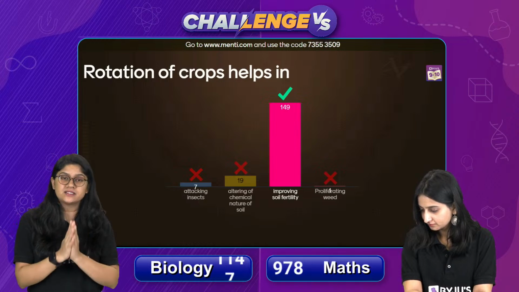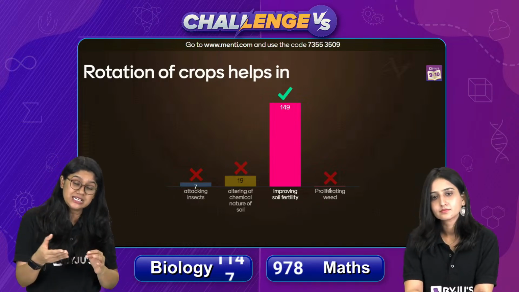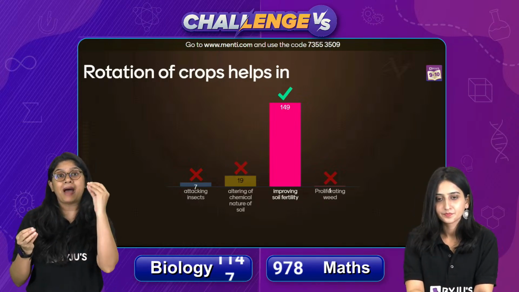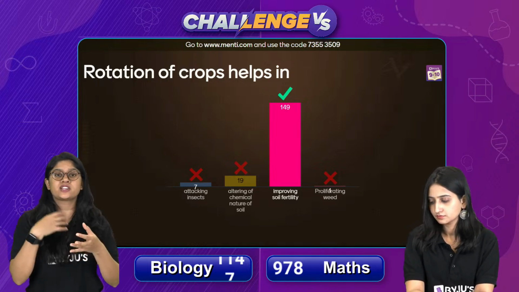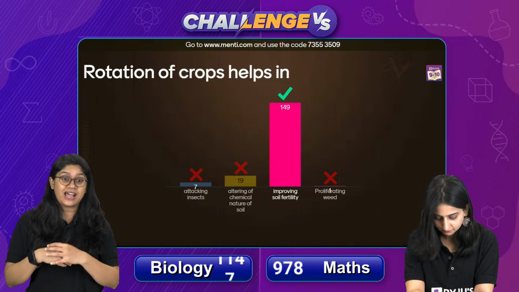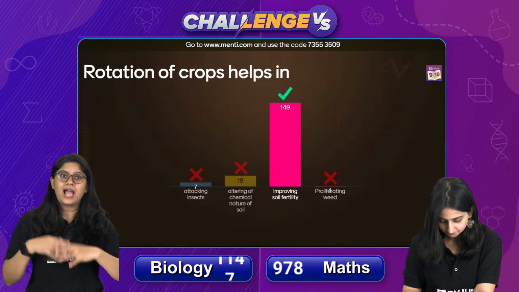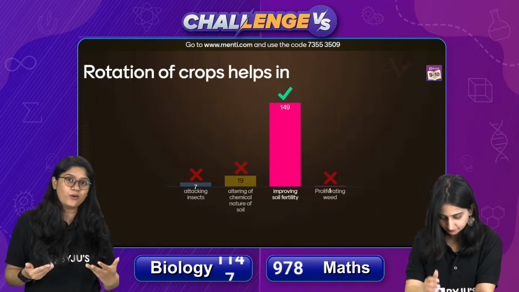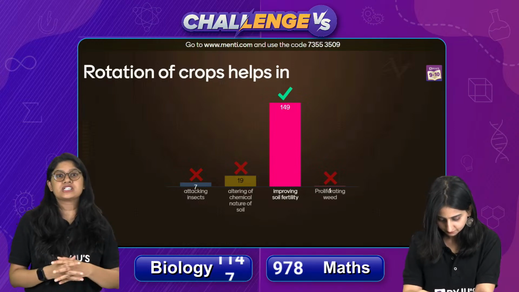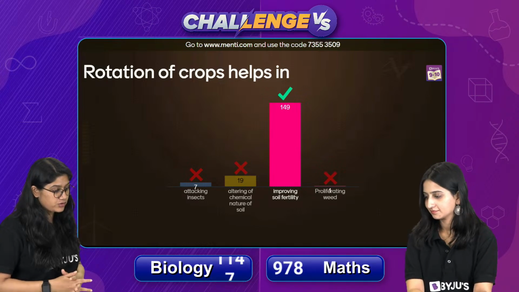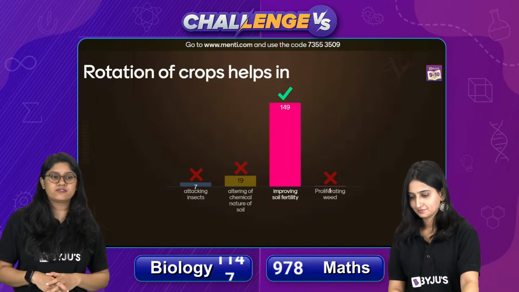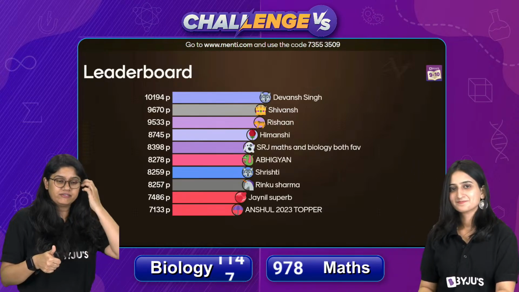So in one season, they will have a heavy crop like wheat, and in the next season, to add back the nitrogen into the soil, they will grow any leguminous plant like soybean or pea, so that the nitrogen can be broken down, right? And can get into the soil, and that's how it will be helping in improving the fertility of the soil. And there are other factors also over here. So very good, everyone. Rotation of crops helps in improving the soil fertility.